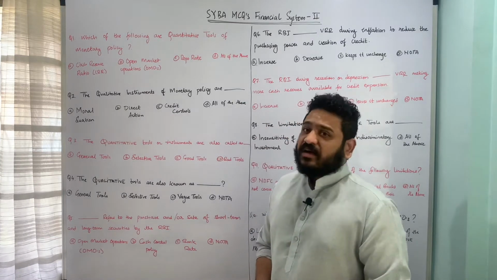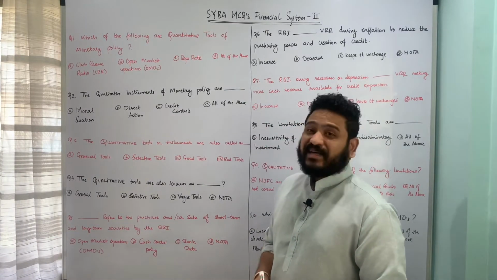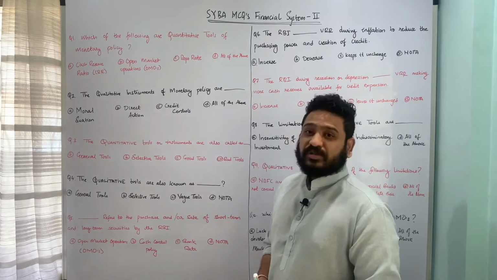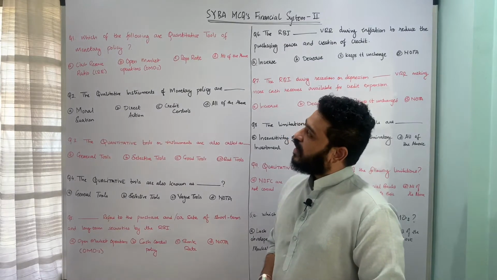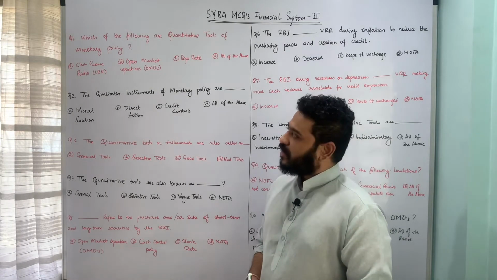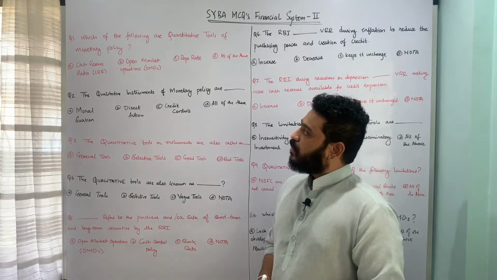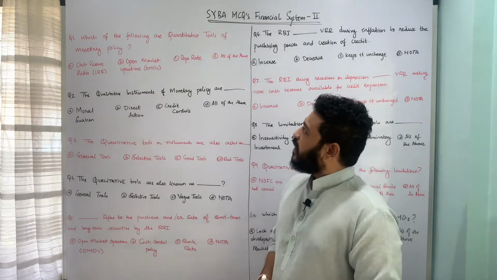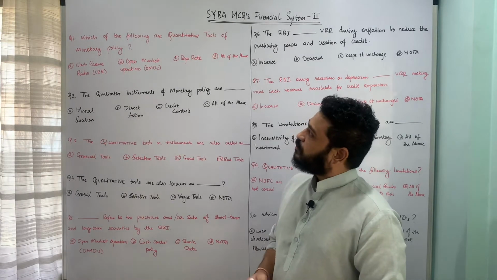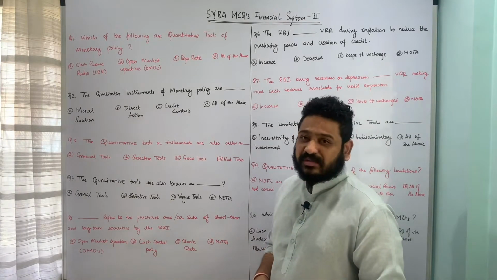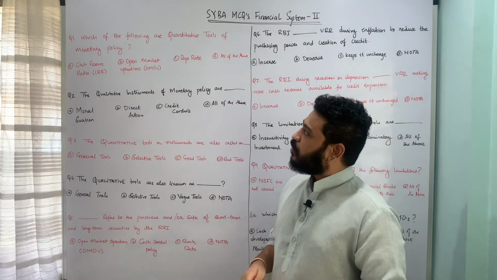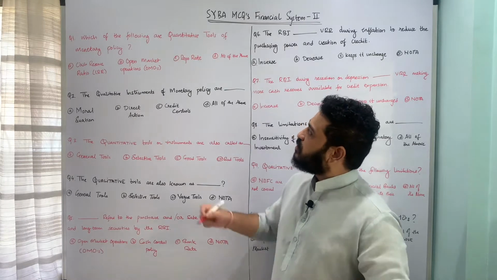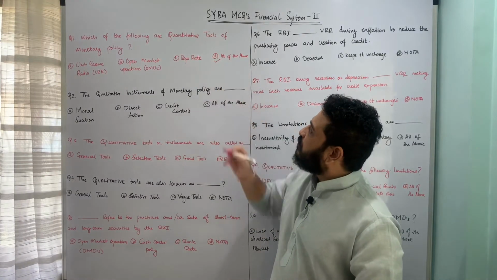The first question is, which of the following are quantitative tools or instruments of monetary policy? The underlying options are A, CRR or cash reserve ratio, B, OMOs or open market operations, C, repo rate, and D, all of the above. All these three things, that is CRR, OMOs as well as repo rate, are quantitative tools or instruments of monetary policy, and therefore option D, all of the above, is the correct answer.